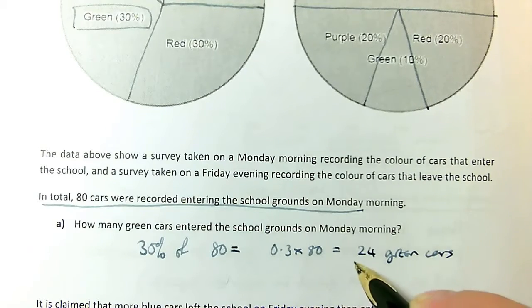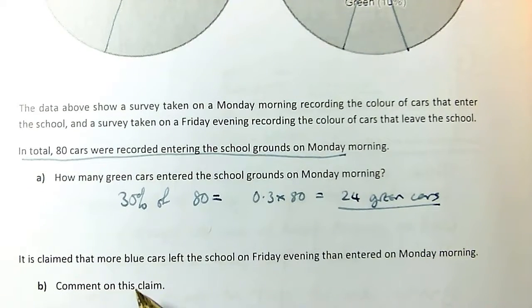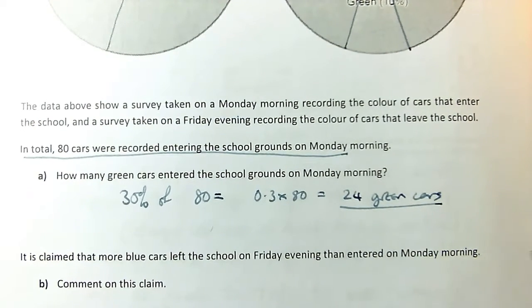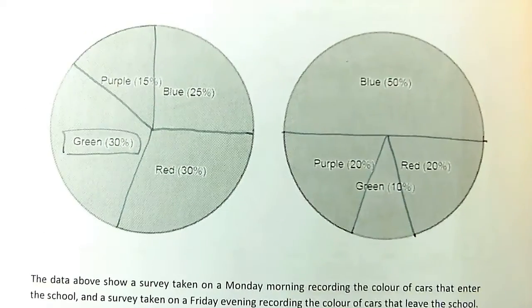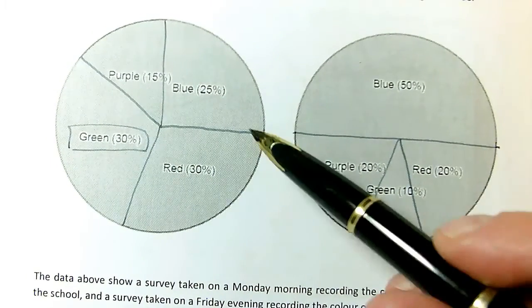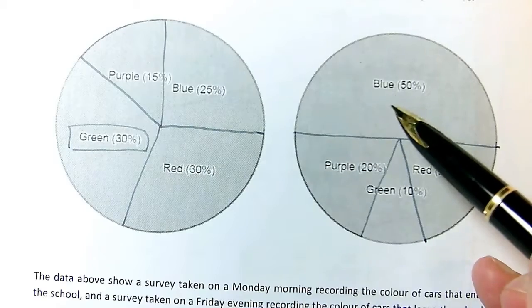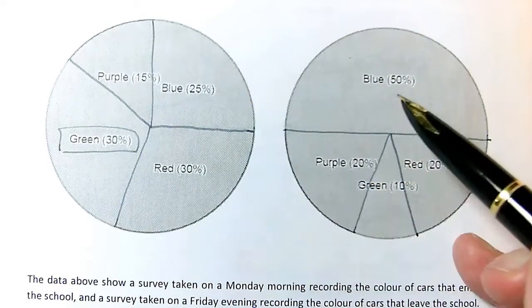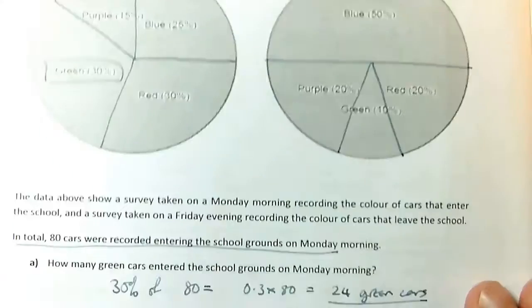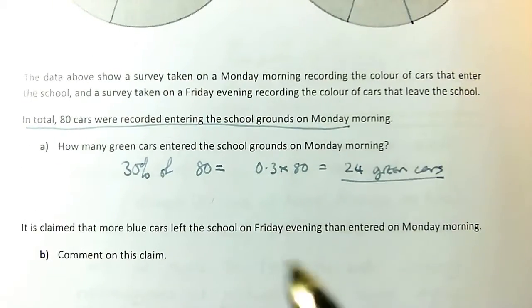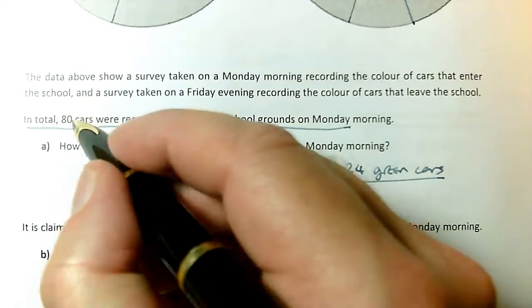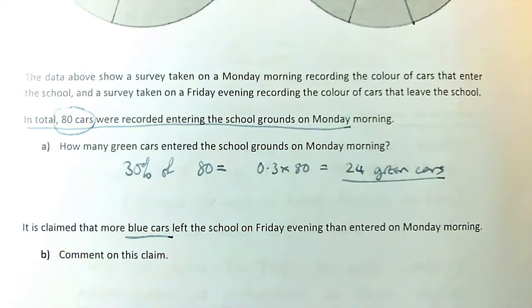Lovely. Okay, and then it is claimed that more blue cars left the school on Friday evening than entered on Monday morning. Well, if we look at the diagram, more blue cars on Friday evening than Monday morning. Oh, it's Friday evening rather than, okay, even so. Well, I can see the percentage is much higher, okay, but what does it say? It doesn't say a higher percentage. It says more blue cars leaving the school on Friday evening.